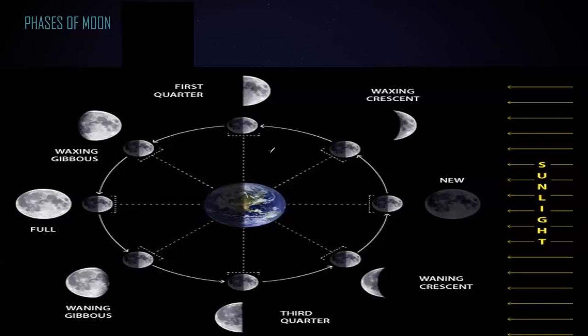But when it changes position, another day, the cycle of the moon is about 28 days. It takes about 28 days to return back to the same position. So when it moves, say this is the second position, the moon reflects the light, but it's not reflecting all of the light. Some part of the light is reflected. So we will observe a crescent.